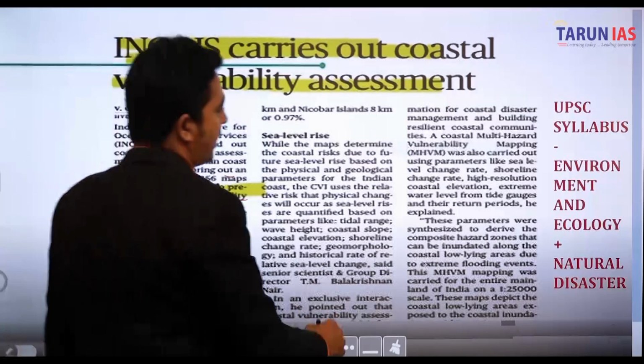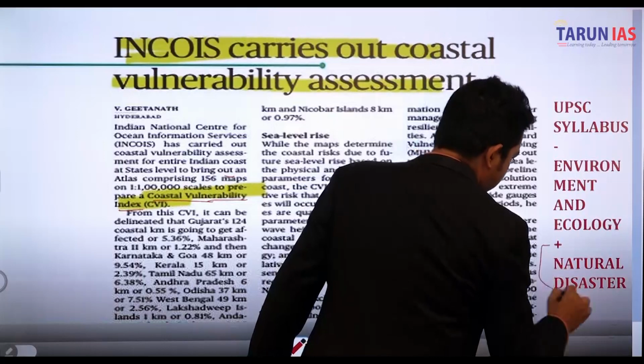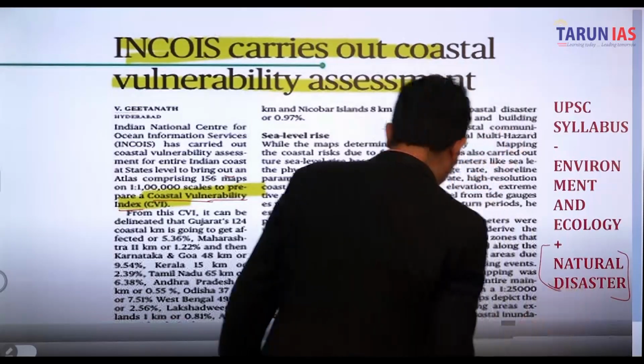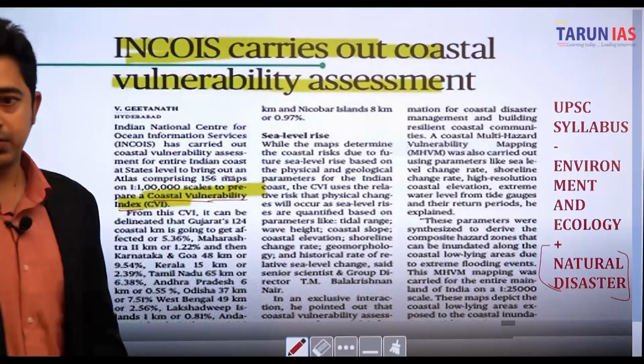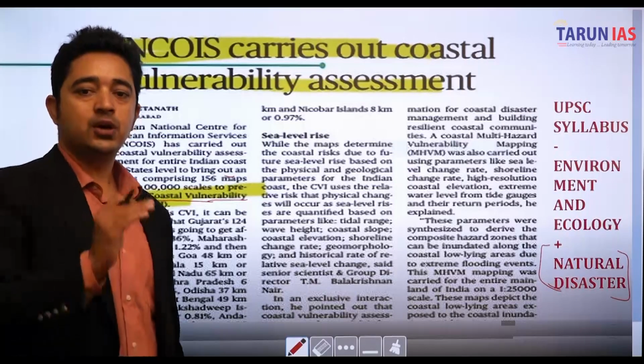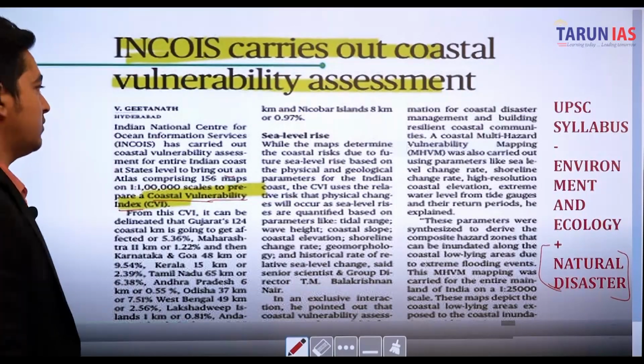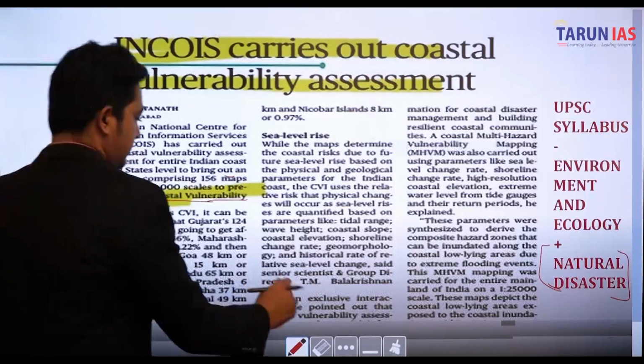So the syllabus is basically environment and ecology with natural disaster topics, because it has been asked. You first have to decide what syllabus we are going to cover. So the syllabus here is environment, ecology and natural disaster, and we are going to cover it.